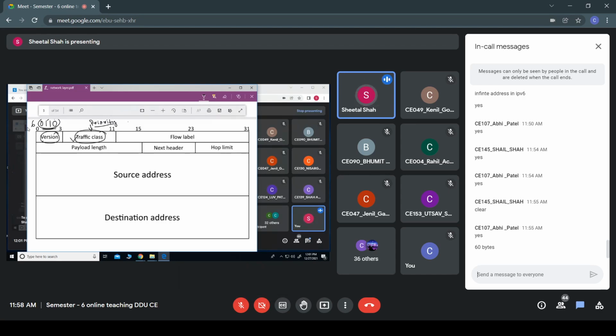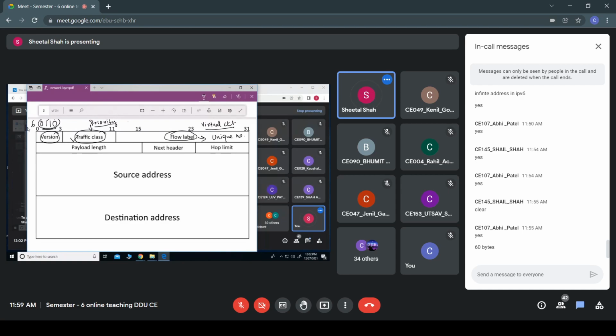Then comes the flow label. So flow label is meant for providing the virtual circuit number. You know what is the virtual circuit? So flow label means what? For a particular group of packets that has to be routed through particular routers, a number should be provided, which is known as a flow label. And for all the packets from the source for a particular flow, it should provide the unique number.